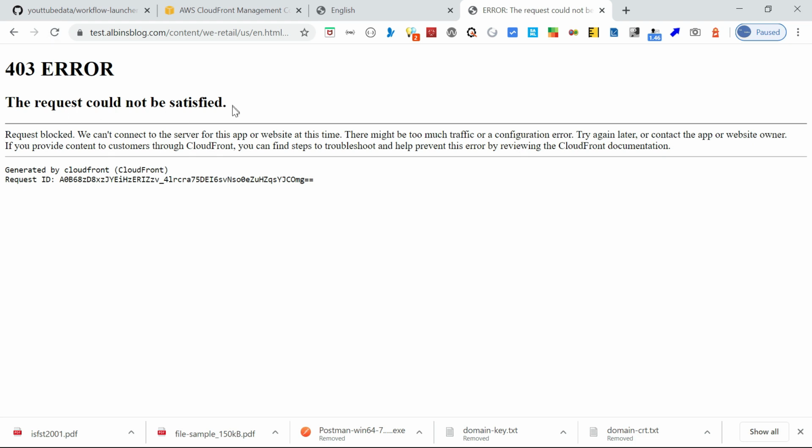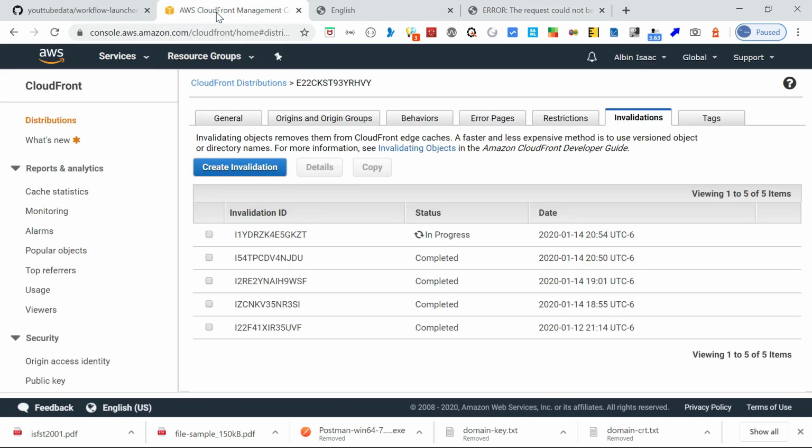The request could not be satisfied and it's blocked by CloudFront. So it means that any URLs with SQL injection data, whatever rule we enabled, mainly that SQL data set rule, is going to block those requests. So the request will not reach your origin server.